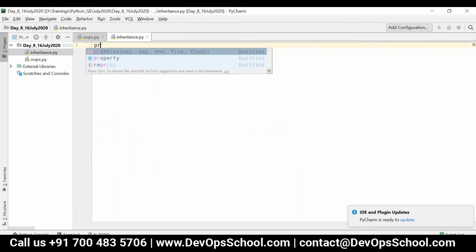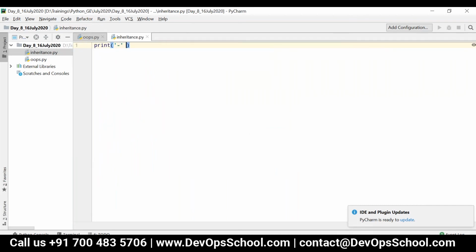Now let me write the new file, which is nothing but inheritance.py. So what do you mean by inheritance? That is using the properties from another class. The concept of inheritance is nothing but using the properties and methods from another class.